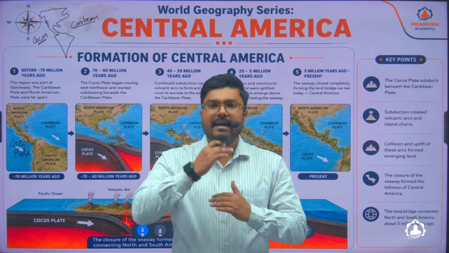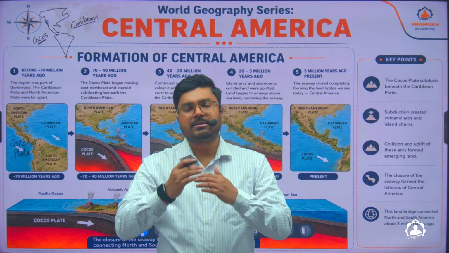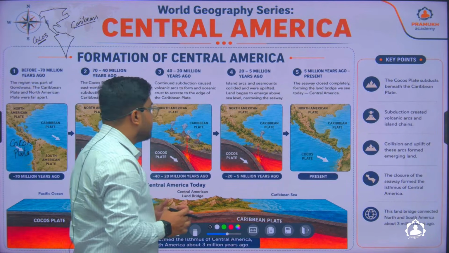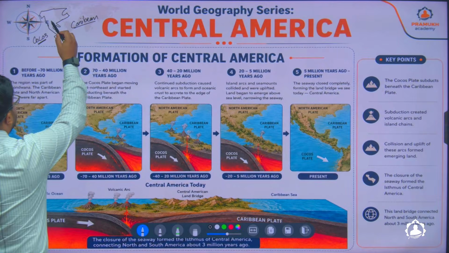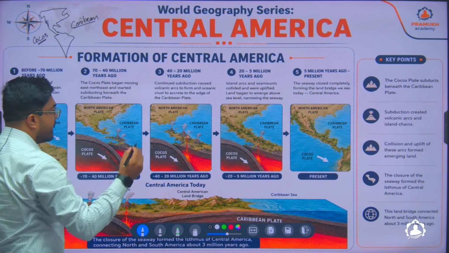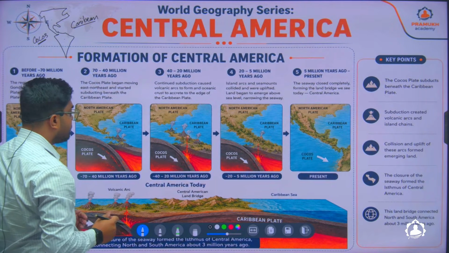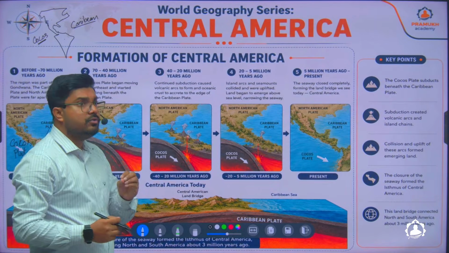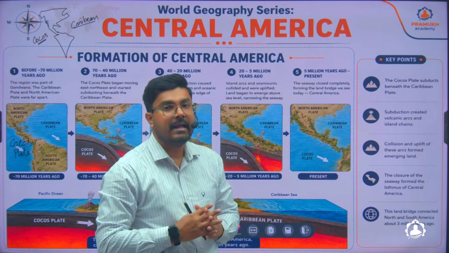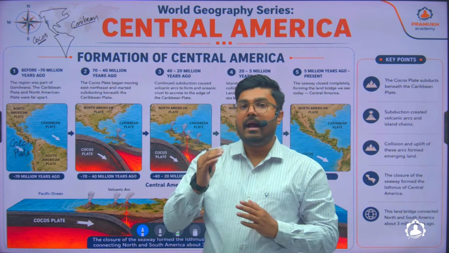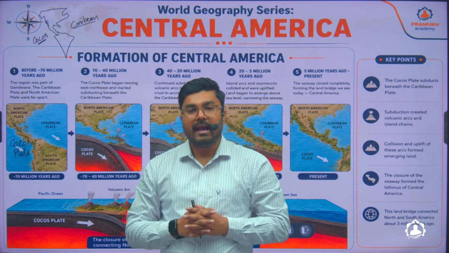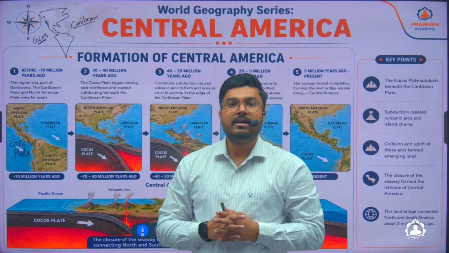And as time went on, the volcanic eruption continued, and as a result, just 5 million years ago, the entire landmass of North America and South America was connected with this particular landmass, which we named the Isthmus of Panama. And you can come to the conclusion that because these regions were formed due to the collision of two oceanic plates, this region definitely has intense volcanic mountains and is prone to severe earthquakes.